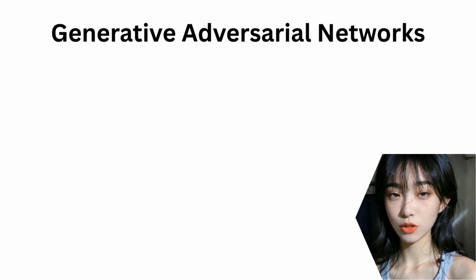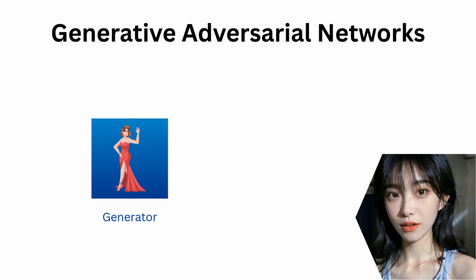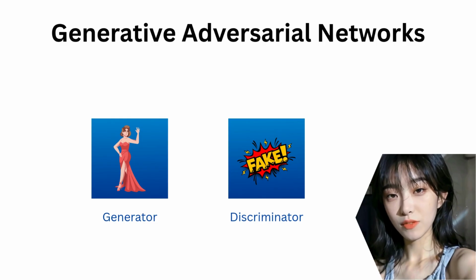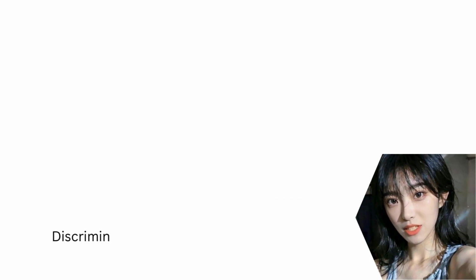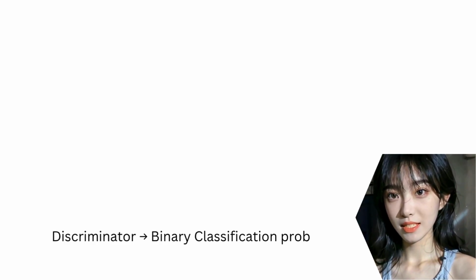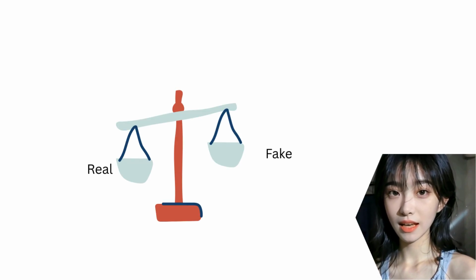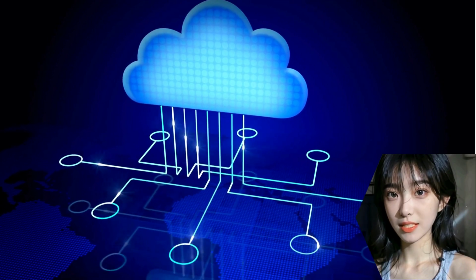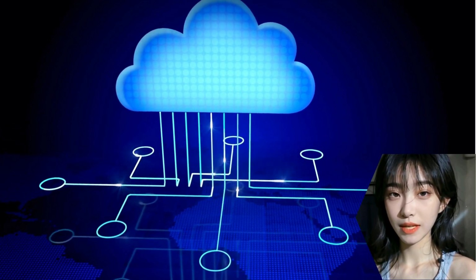Now let's talk about the cutting edge, generative AI. Remember GANs, or generative adversarial networks? They have 2 parts, a generator that creates fake images and a discriminator that tries to tell the fake images from real ones. What is the discriminator's job? It's a binary classification problem. Is this image real or fake? And the engine used to train that discriminator is binary cross-entropy.